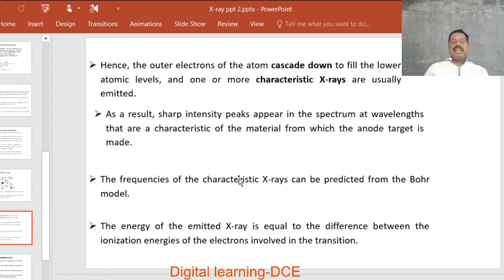The frequencies of the characteristic X-rays can be predicted from the Bohr model. From the Bohr model, we calculate the frequencies or wavelength of the X radiations emitted. Later, I am going to use that formula. The energy of the emitted X-ray is equal to the difference between ionization energies of the electrons involved in the transition. Once again, I am going to repeat this point: the energy of the emitted X-ray photon is equal to the difference between the ionization energies of the electrons involved in the transition.